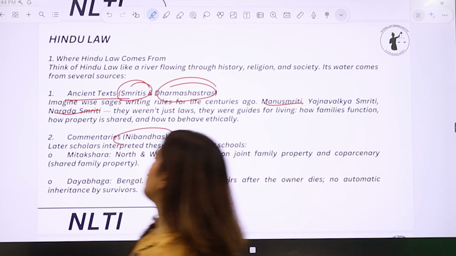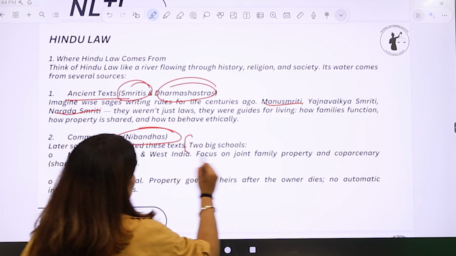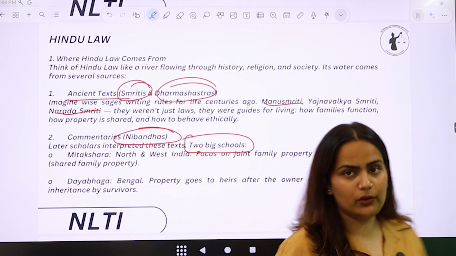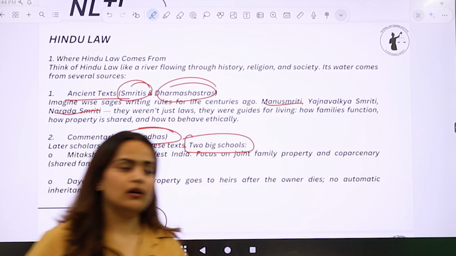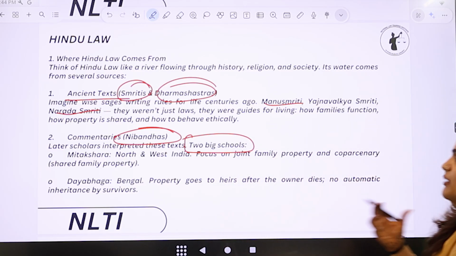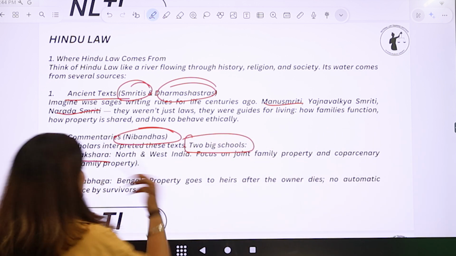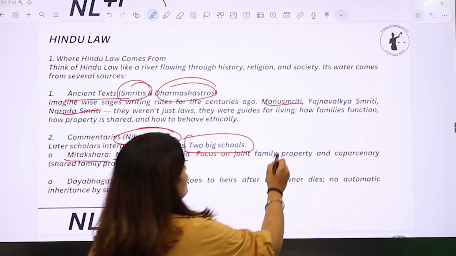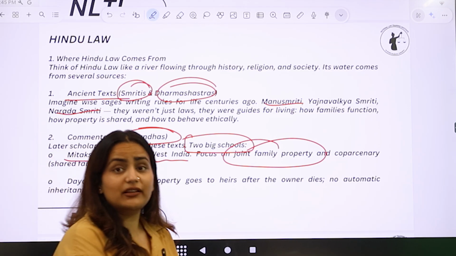Next is Nibandhas, which are also known as commentaries. From these commentaries, we get to know about two big schools of law. Schools of law are nothing but the different ideologies which the people used to follow. These schools are nothing but ideologies, thinkings, and people with a set thought structure or a set ideology are said to be one whole school of law, right? So the first school is the Mitakshara school, which is basically given importance in North and West India, and it focuses on joint family property, coparcenary, and that the property should be shared by the family, right?